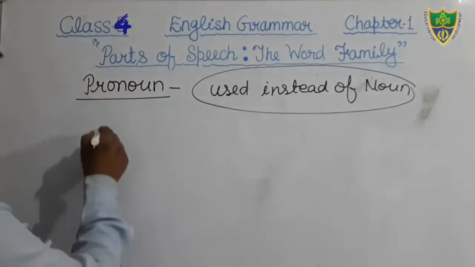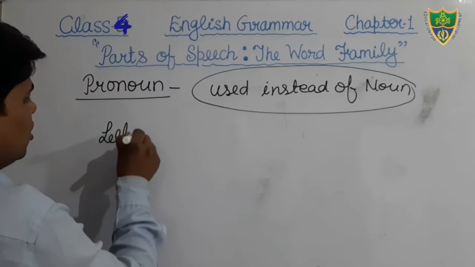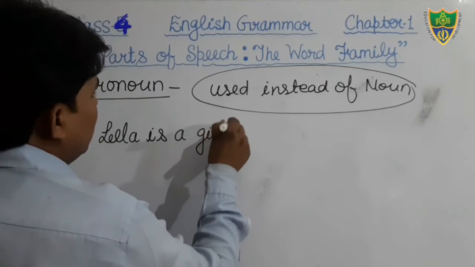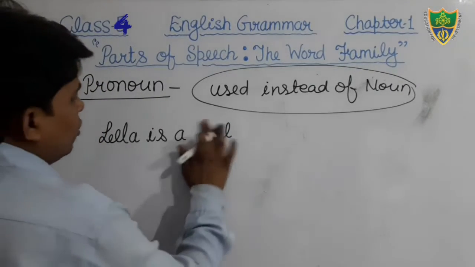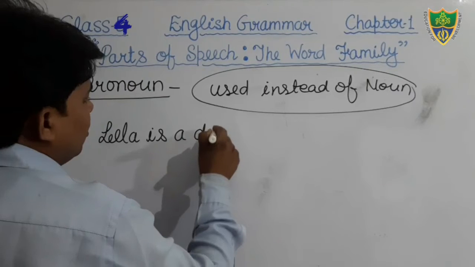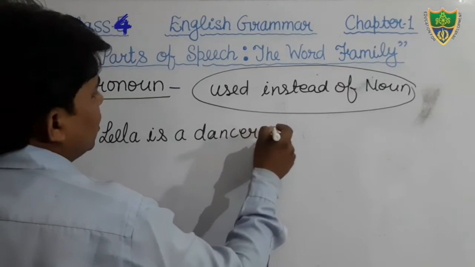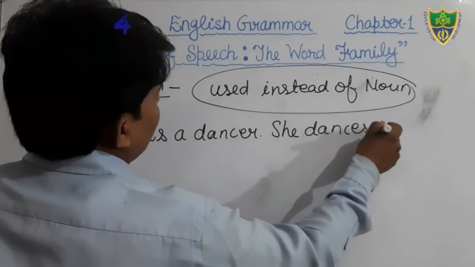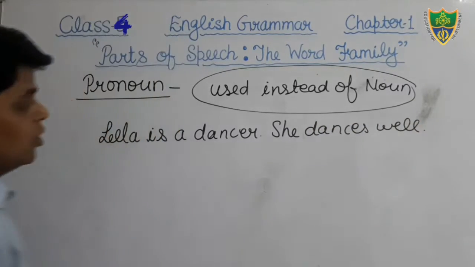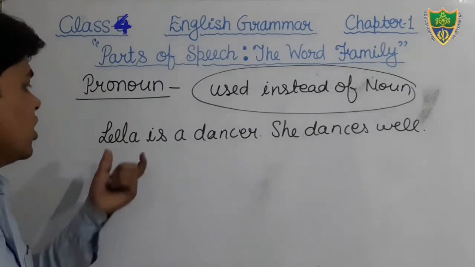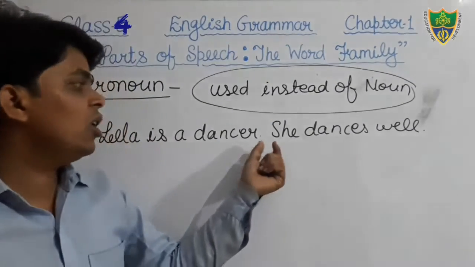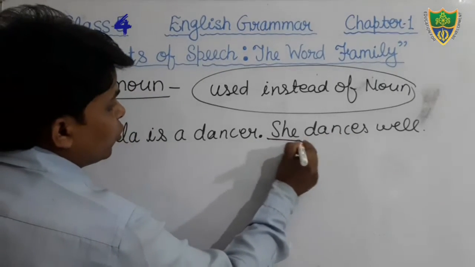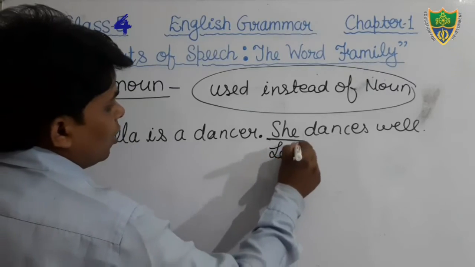For example, we can see Leela. Okay, Leela is a girl. Leela is a dancer. She dances well. Okay, students, you can see the sentence Leela is a dancer. She dances well. Dear students, here we can also put the word Leela.